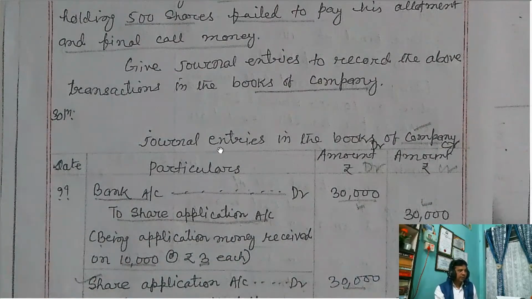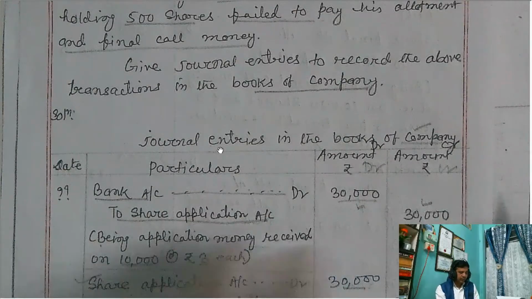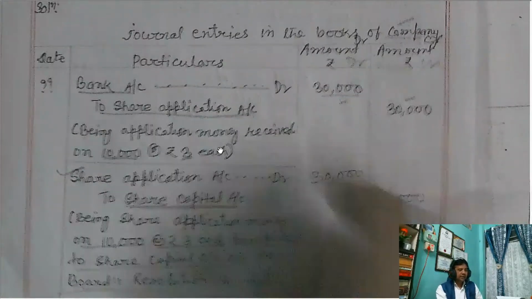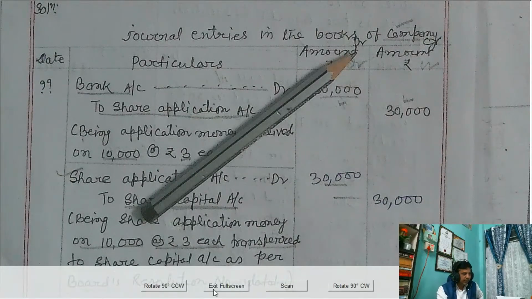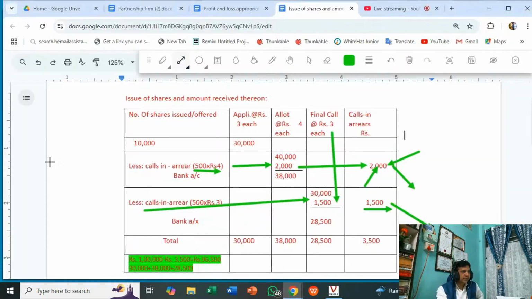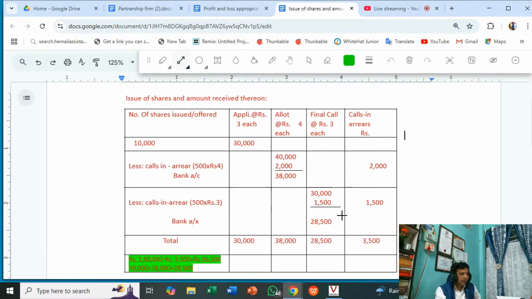All these transactions are to be recorded with the help of journal entries. So these are the convenient journal entries, and this table is very helpful to you all for understanding this type of questions, how this is drawn. And ultimately the total amount not received is 3500. That is the call arrear.